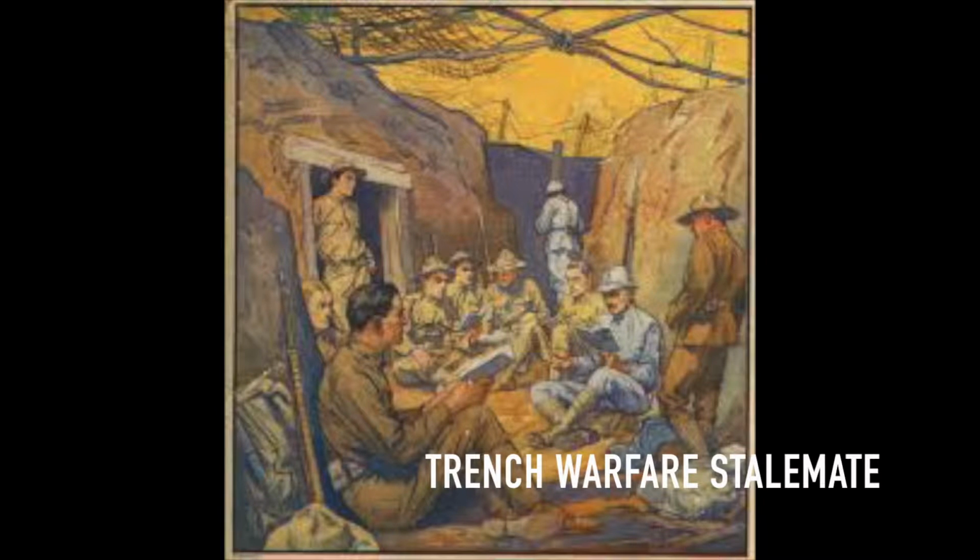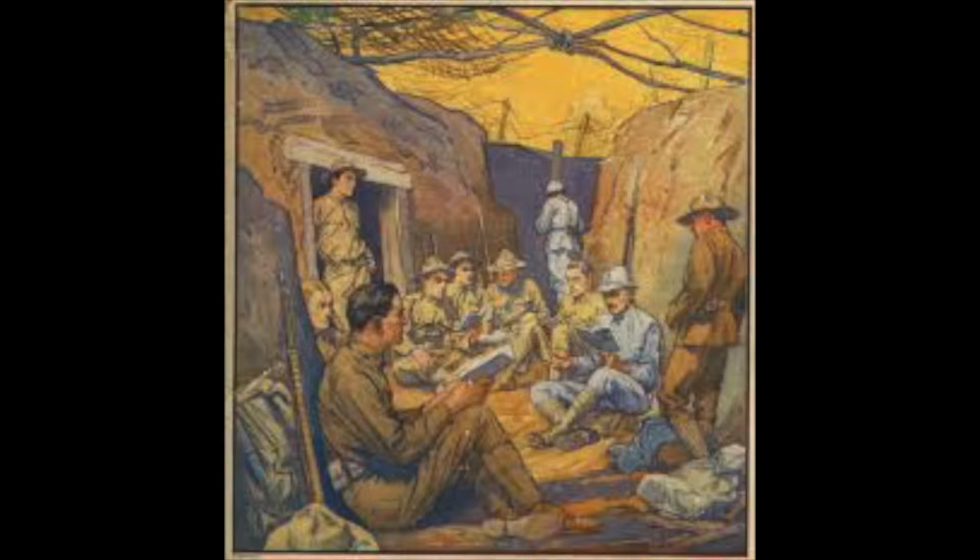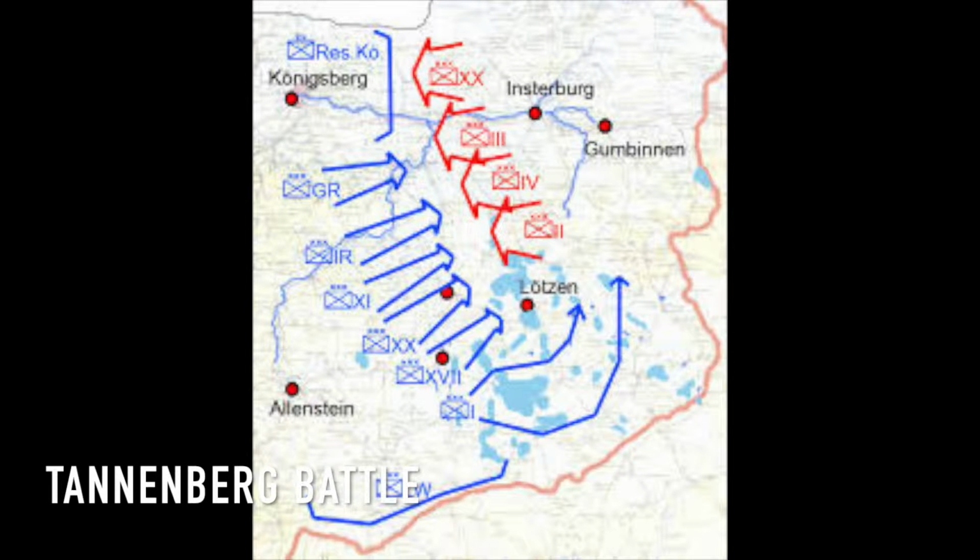They fought the Battle of the Marne with the French army, when trench warfare set in. This didn't benefit either side. The French managed to get the victory. Meanwhile, on the Eastern Front versus the Russians, in the Battle of Tannenberg, was a major victory for the Germans.